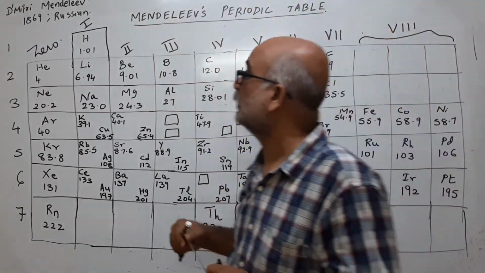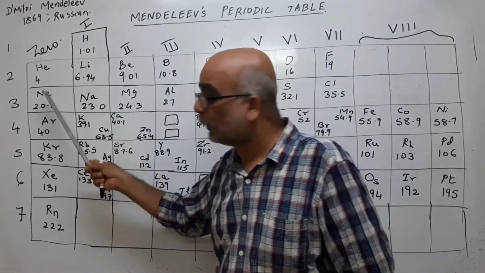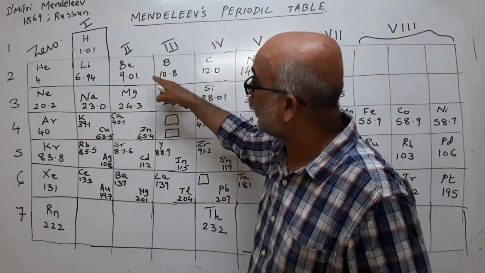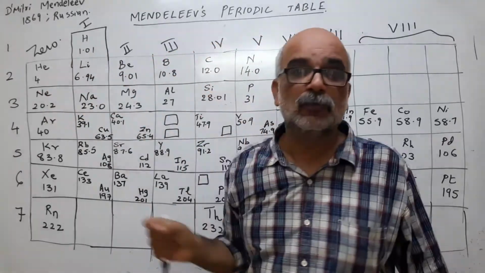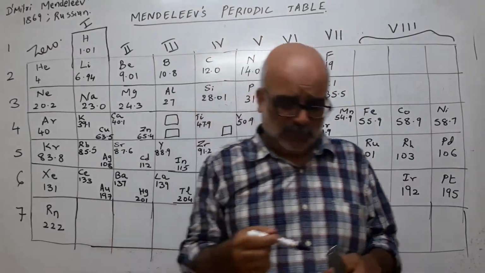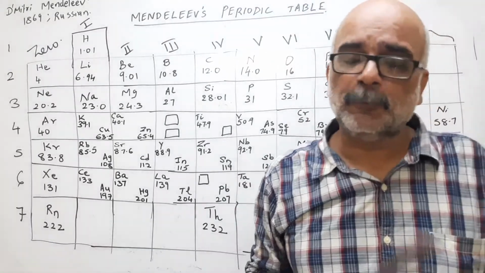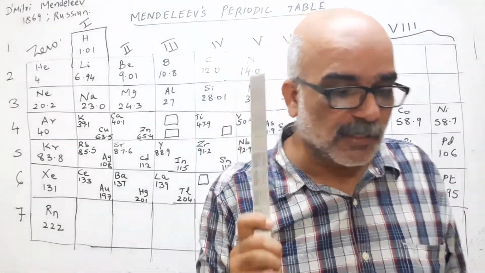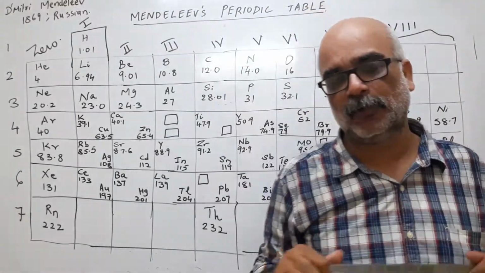And the second interesting thing was these rare gases, which did not need a separate table. Imagine, the number 4 was discovered later, but 4 did not disturb the table. It could automatically adjust after 1, 4, 6 like that. So that's an interesting part. Having said this, though Mendeleev's periodic table was more or less perfect, there were many problems with the chart too. Let us understand the problems here, which we will talk about as the demerits of Mendeleev's periodic table.